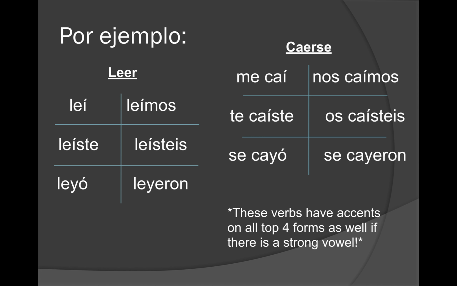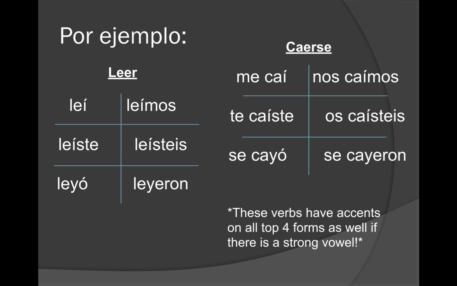These two specific verbs have accents on the top four forms, as well as if there is a strong vowel. So when you have any sort of A or E in the stem, you're going to have to add accents on top. So leí has an accent, but also leíste, leímos, and leísteis have accents as well.